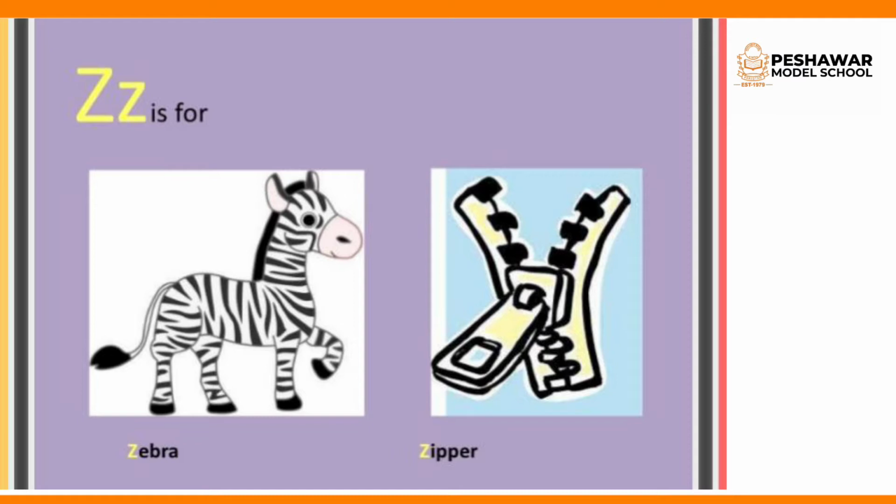Look at the next example. It's an example of a zipper. Z-I-P-P-E-R. The initial letter is Z, so the initial sound is Z, and the final letter is R, so the final sound is R. This was our whole lecture about the sounds which start from A and end with Z.